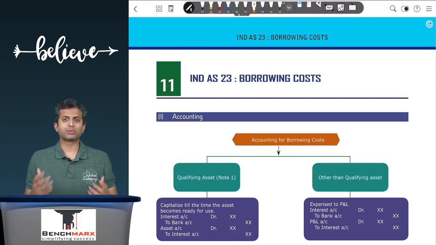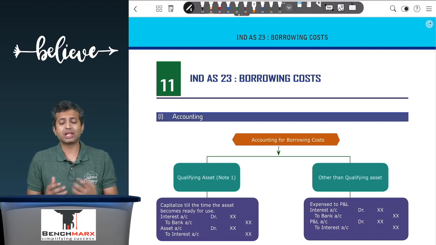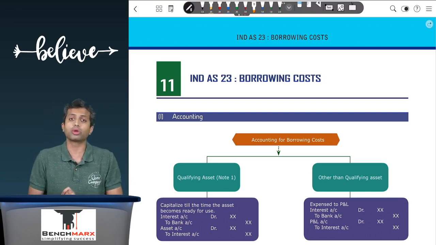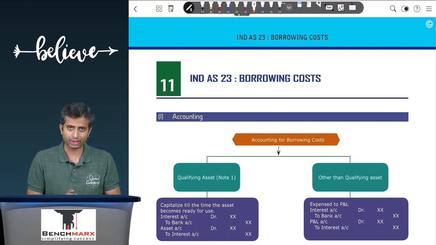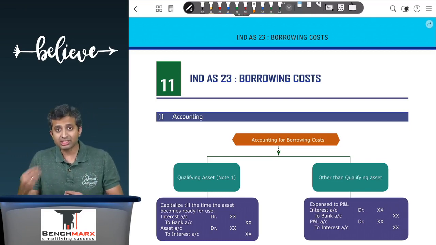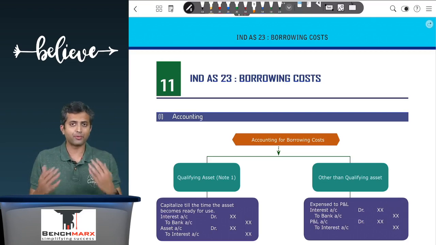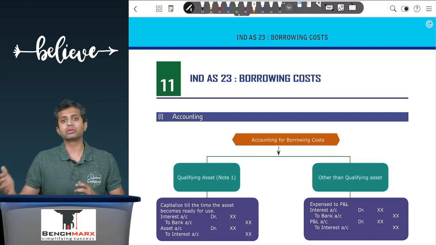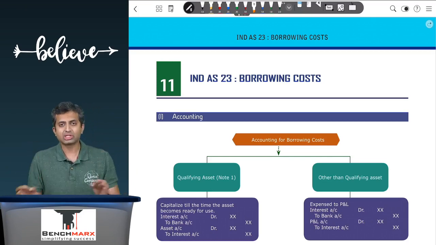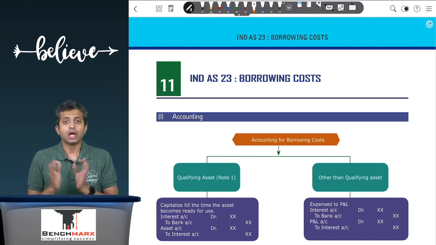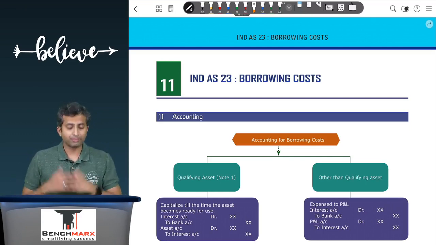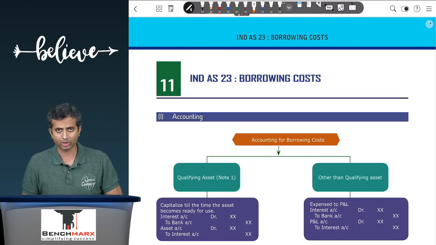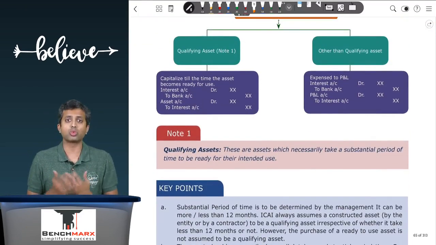So why do we need a separate accounting standard for borrowing cost? Well, that is because borrowing cost is typically a financing cost and hence ideally the financing cost should go to the profit and loss account like you do in your cost accounting. However, in case this financing cost is incurred for a qualifying asset, that is an asset which necessarily takes a substantial period of time to be ready for its intended use, then such borrowing cost should be capitalized. For all other assets or for all other items other than qualifying asset, the borrowing cost should go to the profit and loss account. So for this, we need to understand what do you mean by qualifying asset.